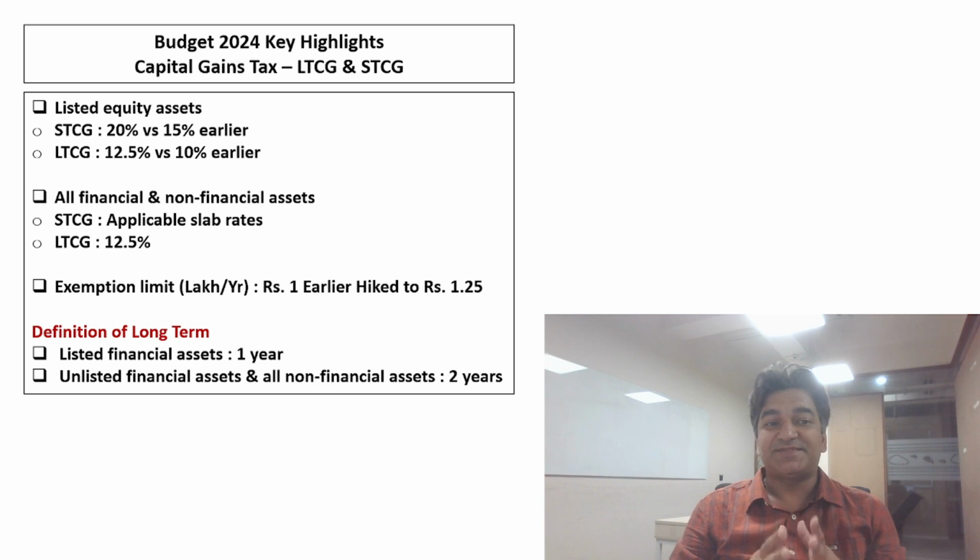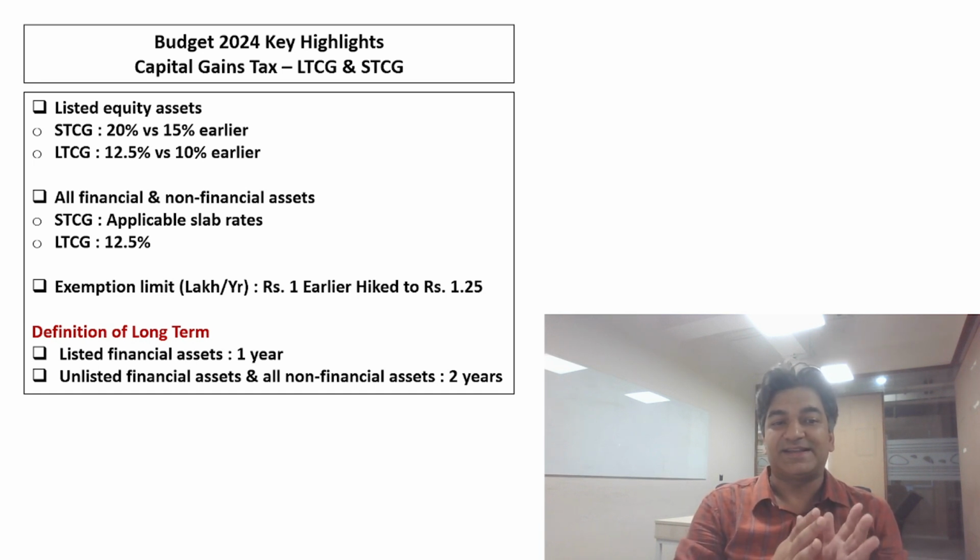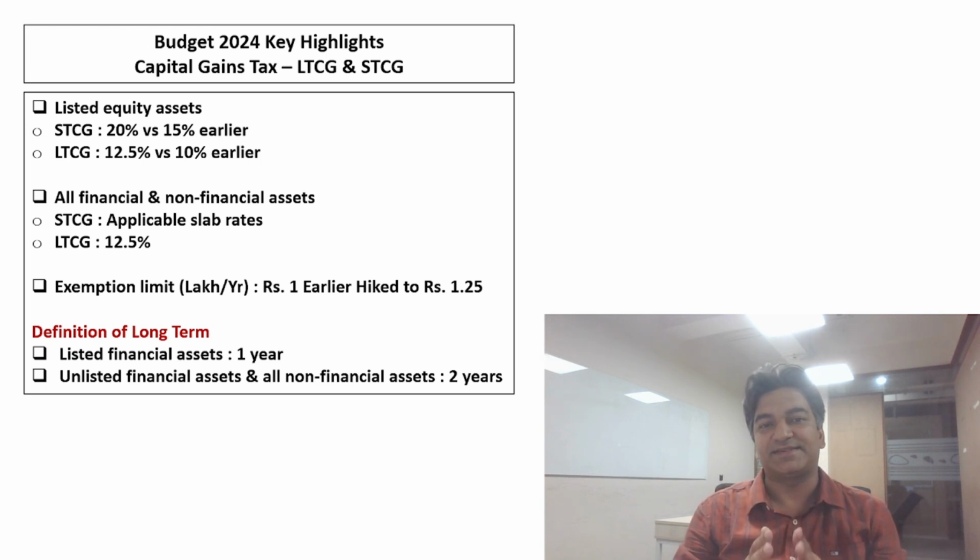Another important change has been made to the exemption limit, which was earlier 1 lakh rupees per year. This has now been increased to 1.25 lakh rupees per year. Another change has been made in the definition of long term. 1 year will be for all listed financial assets, and 2 years will be for all unlisted financial assets and all non-financial assets. So, guys, we have discussed the changes made in the capital gain tax in a nutshell in a summary here on this slide. We will try to understand this with the help of a chart in the subsequent slide as well.